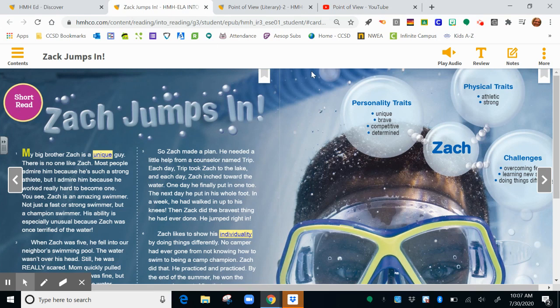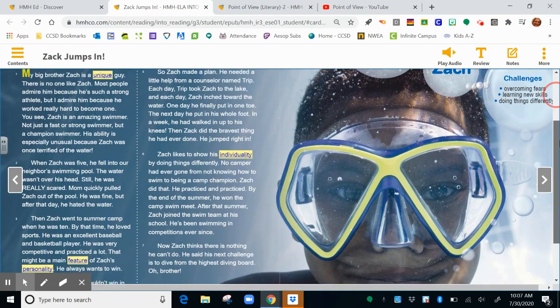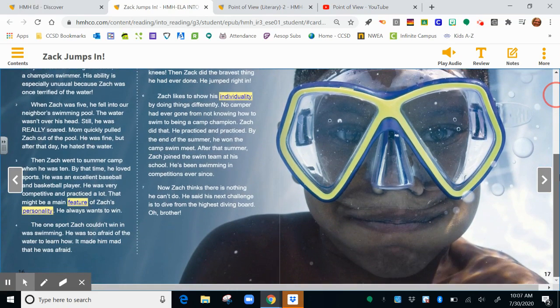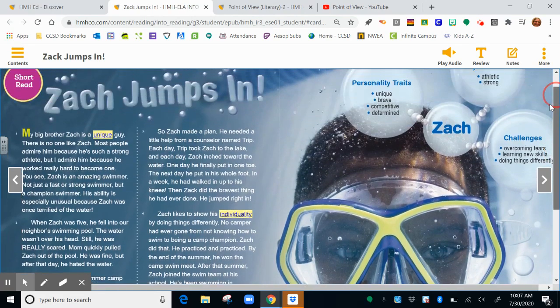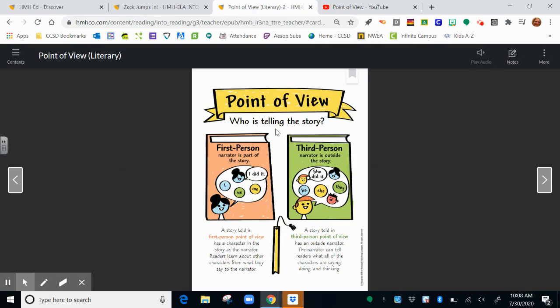We can see that there's a my right in, and we mostly talk about Zach throughout the story. But because of that first word, my, we know that it is a first person point of view and that everything about Zach that we're finding out is being told from his little brother's perspective. So this would fall under the category of first person point of view because we see the my in there. And the narrator is the little brother in the story.